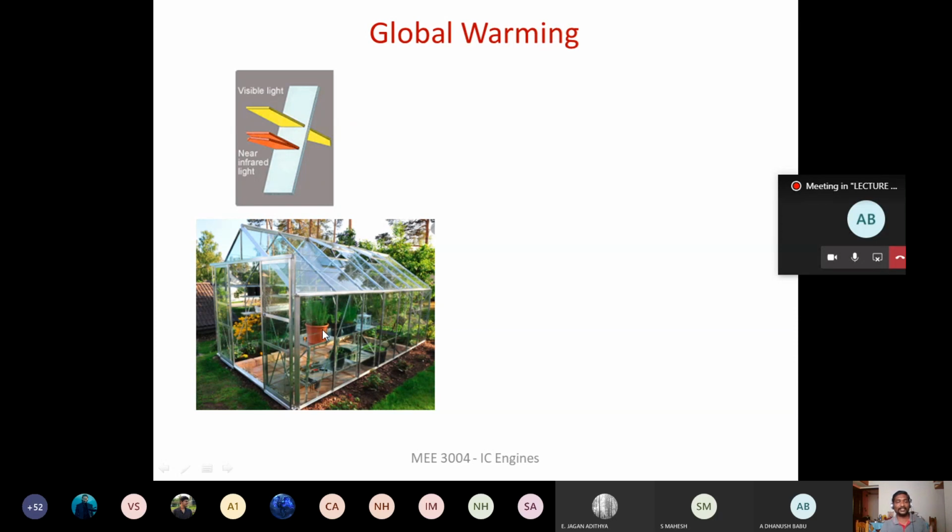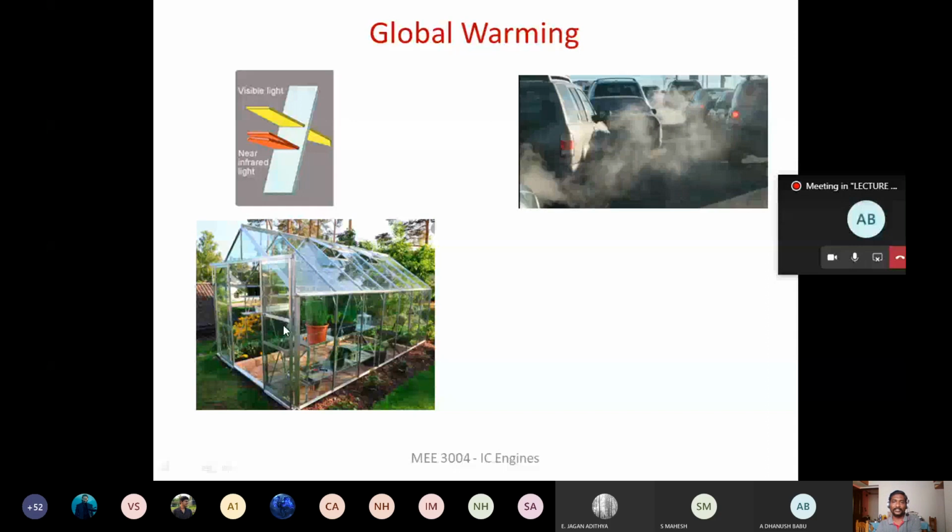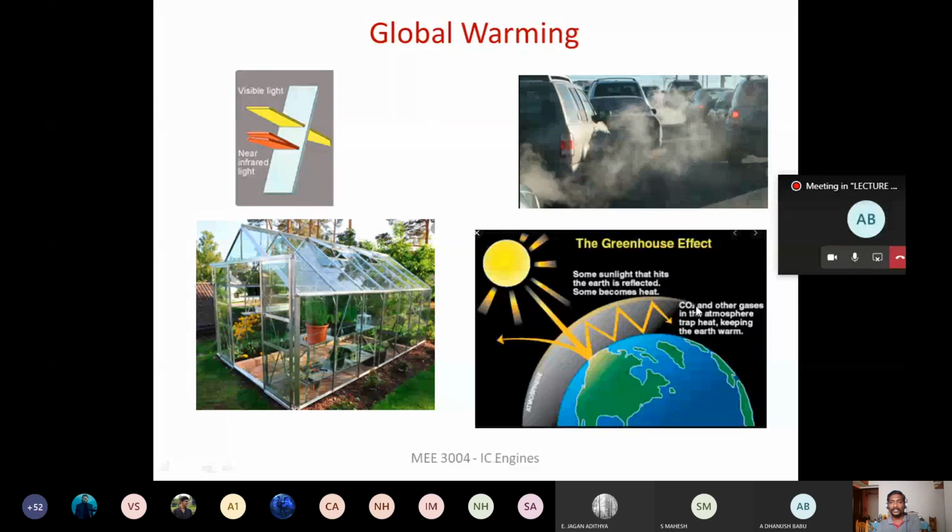And these plants require higher temperature to grow, right? So it is an advantage for the plants. So this is what we call a greenhouse, or the greenhouse effect. A similar phenomenon occurs in the Earth. Because of the CO2 that is being emitted, or the emissions from the engine exhaust, right? The emissions contain CO2 predominantly, and this CO2 will cover the Earth's atmosphere. This is the Earth, and the Earth's atmosphere is going to be covered by CO2 or the greenhouse gases, right?